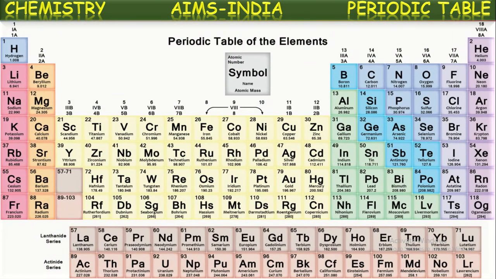Yes, this is the modern periodic table, which is constructed based upon the modern periodic law and atomic number as the basis. All the elements are written in the increasing order of their atomic numbers, and those elements for which properties are periodically repeated from one element to another are written one down to another. For example, hydrogen is written first, and next in increasing order helium is written here. Now, the next element lithium has chemical and physical property resemblance with hydrogen. So it is written down to hydrogen.